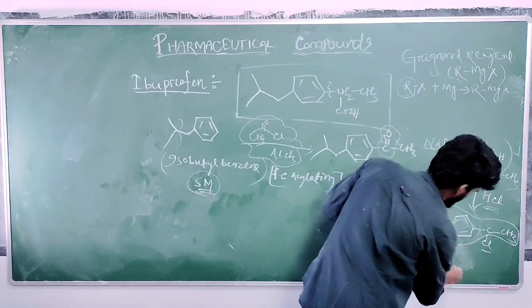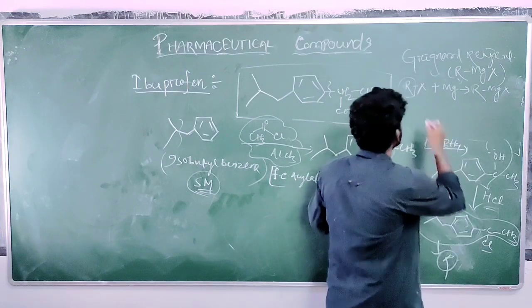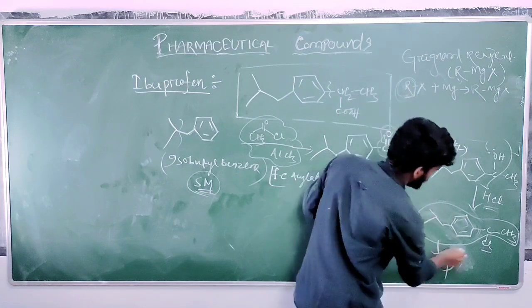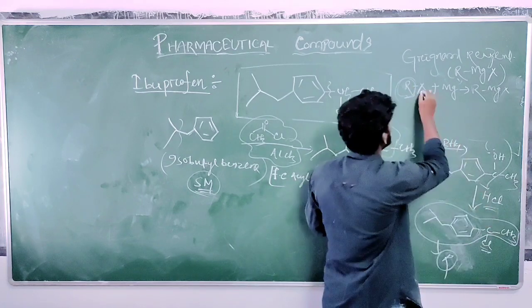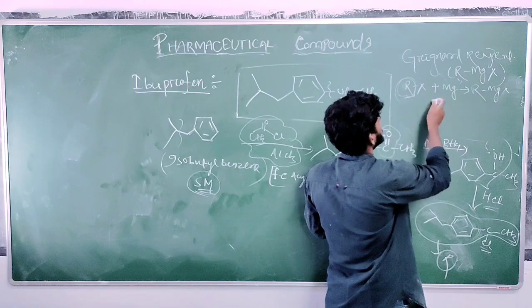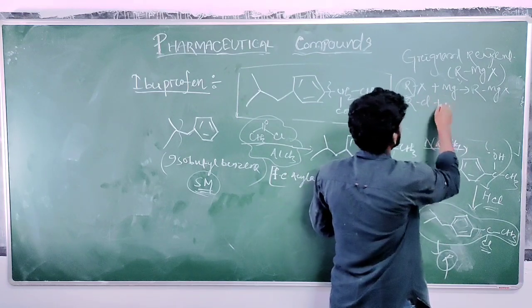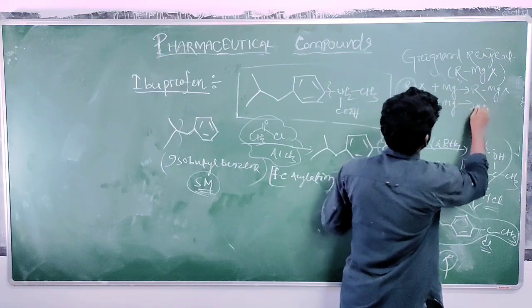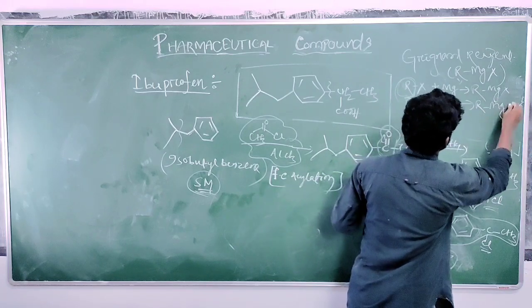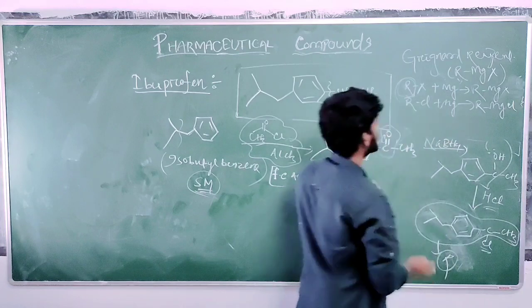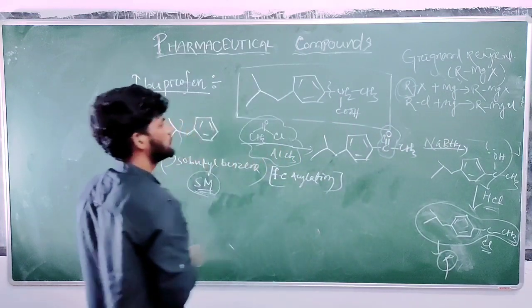Then Cl is the halide. Let us take RCl plus Mg gives RMgCl.